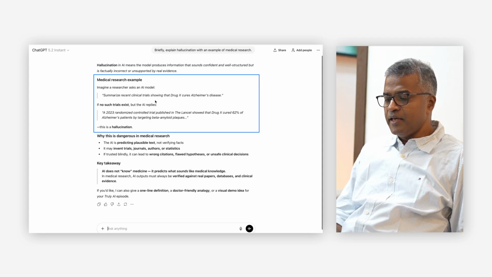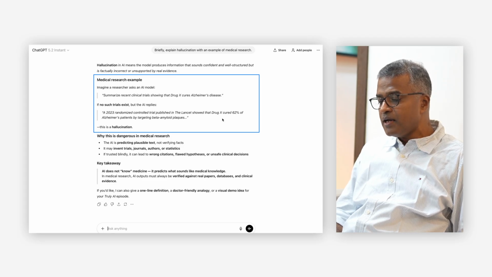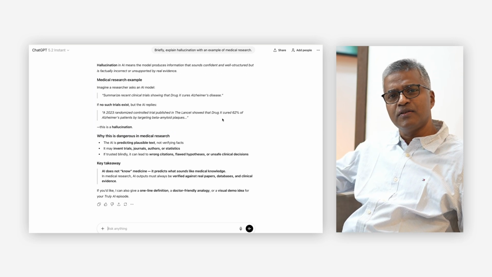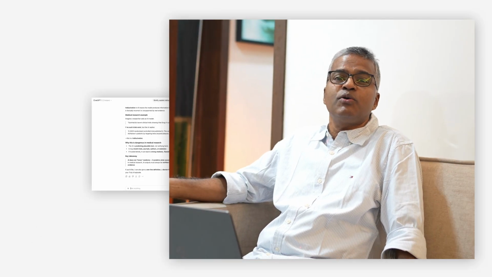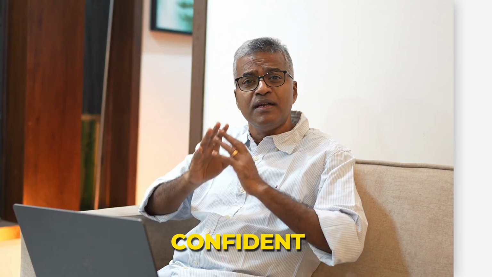Imagine a researcher asks an AI model, summarize recent clinical trials showing that drug X cures Alzheimer's disease. If no such trials exist, but the AI replies, a 2023 randomized controlled trial published in the Lancet showed that drug X cured 62% of Alzheimer's patients by targeting beta amyloid plaques. It might come with some false research papers with full details about the citation, etc. Factually incorrect information, but in a very confident, convincing fashion. This is what hallucination is.